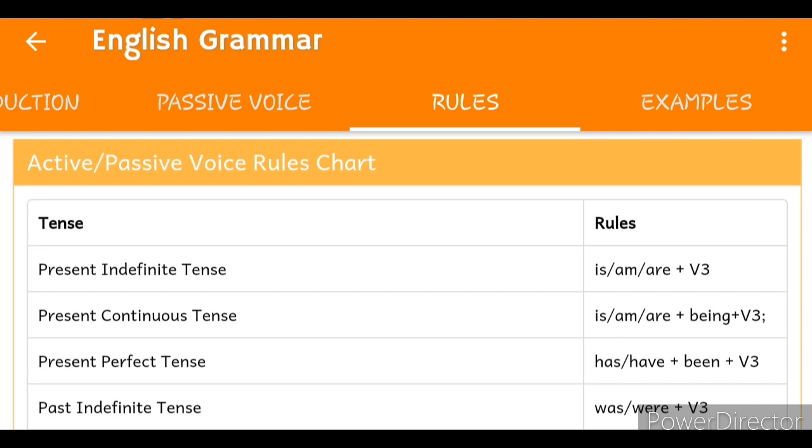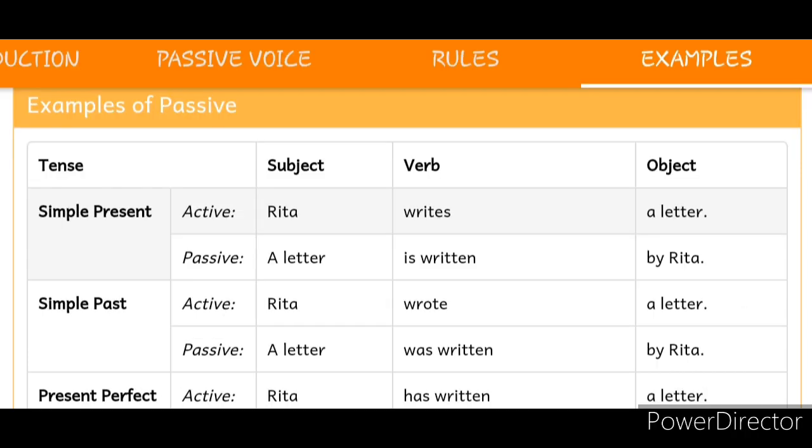So passive voice is used when the focus is on the action. When the focus is on the action, it is not important, or not known, who or what is performing the action. Example: my bike was stolen, which is in the passive voice. So let me discuss it with the tense forms.